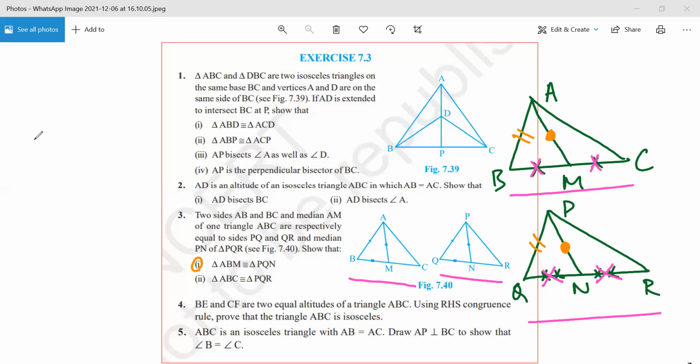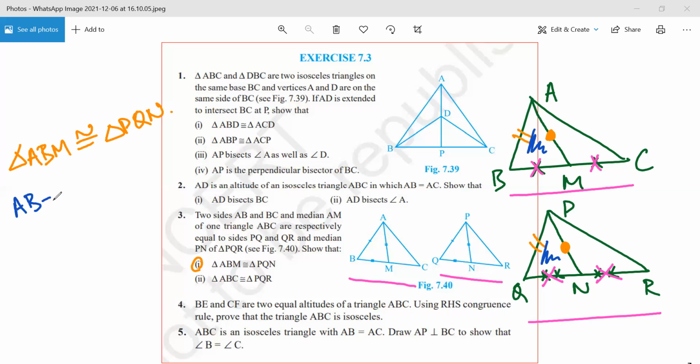So the first thing that they are asking is prove that triangle ABM is congruent to triangle PQN. How should I do it? AM equals PN. It's given. And AB equals PQ, which is also given.